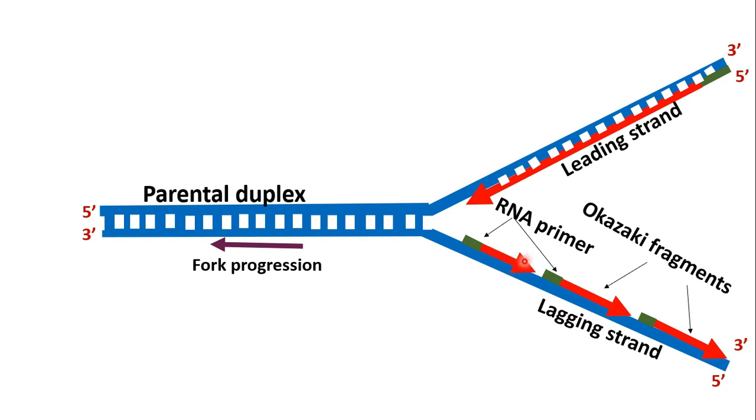Once the Okazaki fragments are formed, these RNA primers are removed, and in place of that, DNA polymerase will synthesize this short strand, and then the gap is filled by DNA ligase to make the complete DNA strand. So this is leading strand, this is lagging strand. One is towards the fork, one is away from the fork.